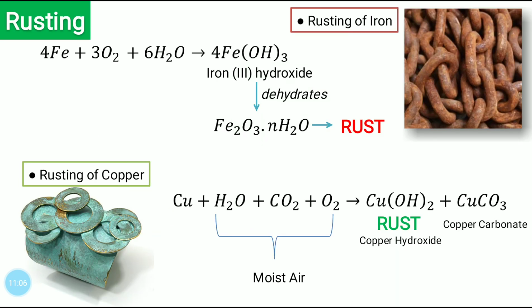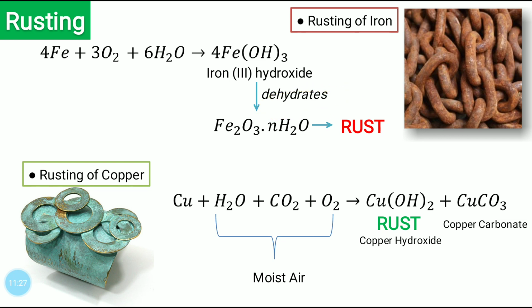And then we saw the rusting process. We saw the rusting of iron. And we saw the reaction, 4Fe plus 3O2 plus 6H2O gives 4Fe(OH)3, which is iron hydroxide, which dehydrates.